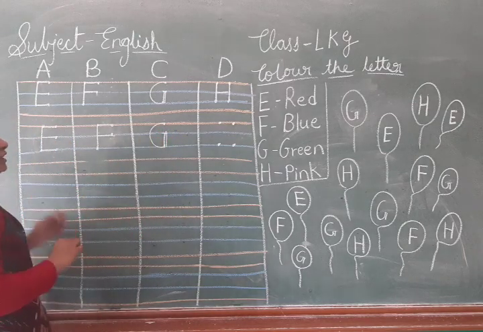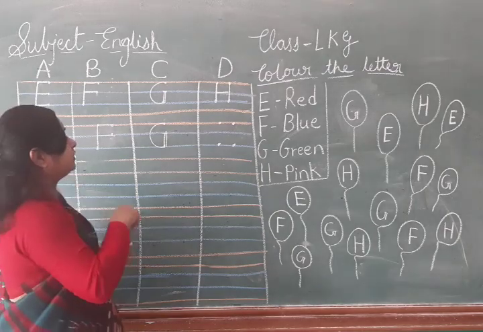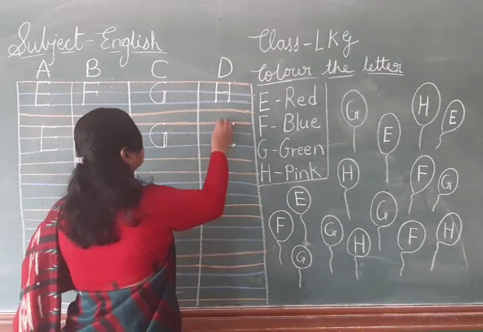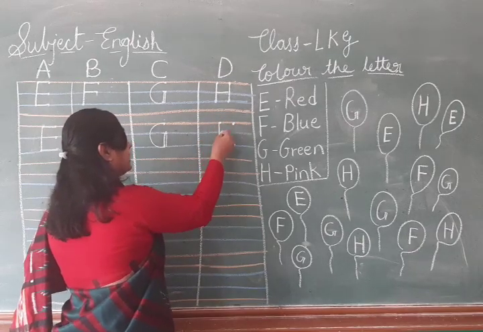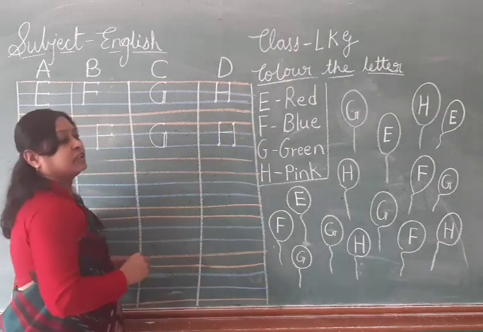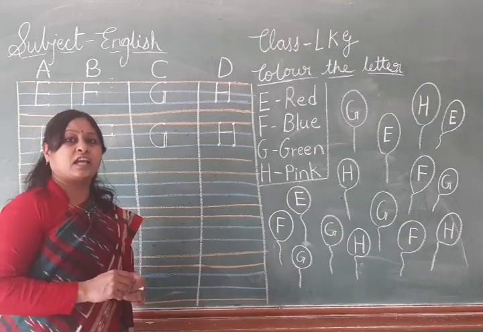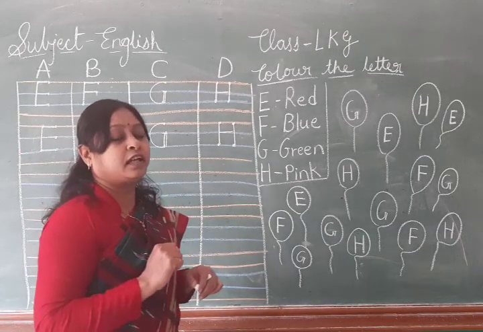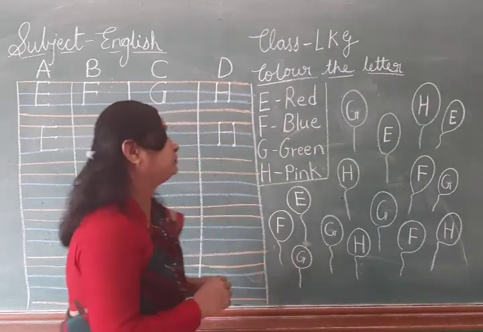Okay? Which letter is this? G. Which letter is this? G. Again, after G, which letter will come? H. Standing line, sleeping line, and then standing line. Which letter is this? H. H for hand, H for house, H for hair.